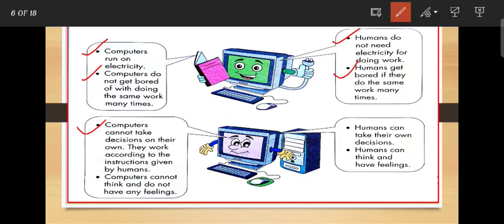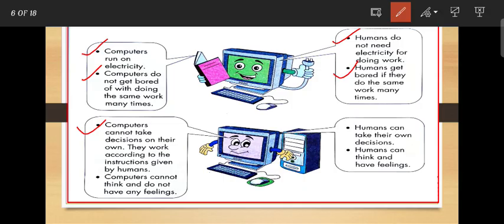Next is, computers cannot take their own decisions. They work according to the instruction given by the human. That means when we are working on a computer, the computer needs our instruction to work. So the computer does not take decisions on its own.